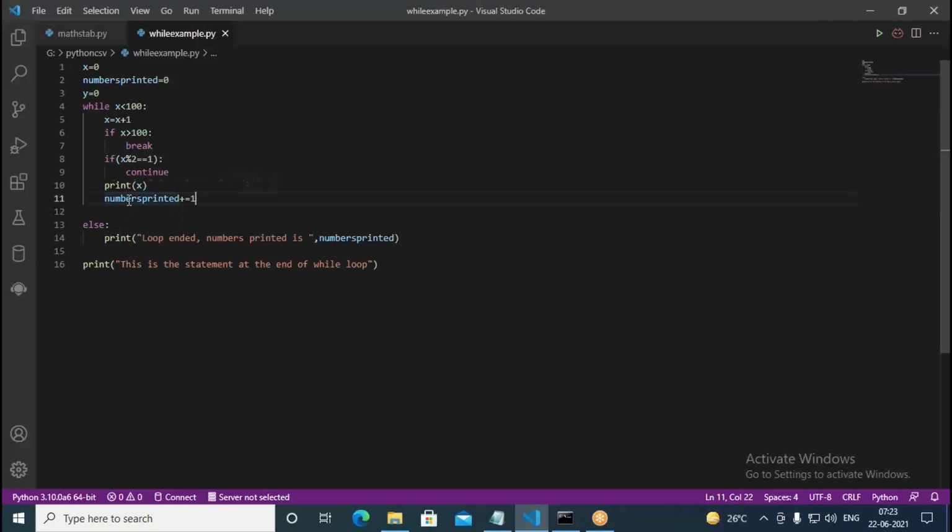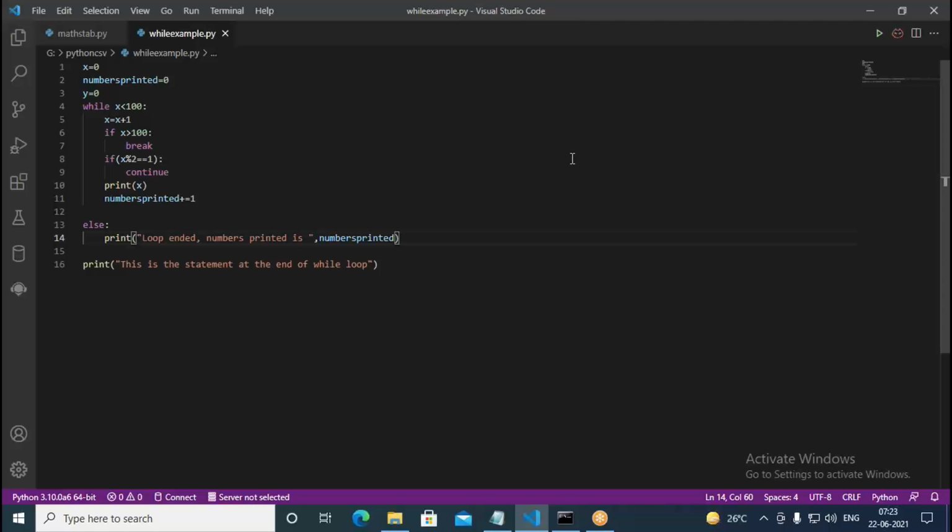Then after that what happens? Again you come to the beginning of the loop, it checks x less than 100, but it's not correct because x is 100 and you're checking against 100. So 100 cannot be less than 100, therefore we come to the else part and it's going to print it. Okay, so whenever it encounters a break statement, it never comes to the else part if you write any else part for the while loop.